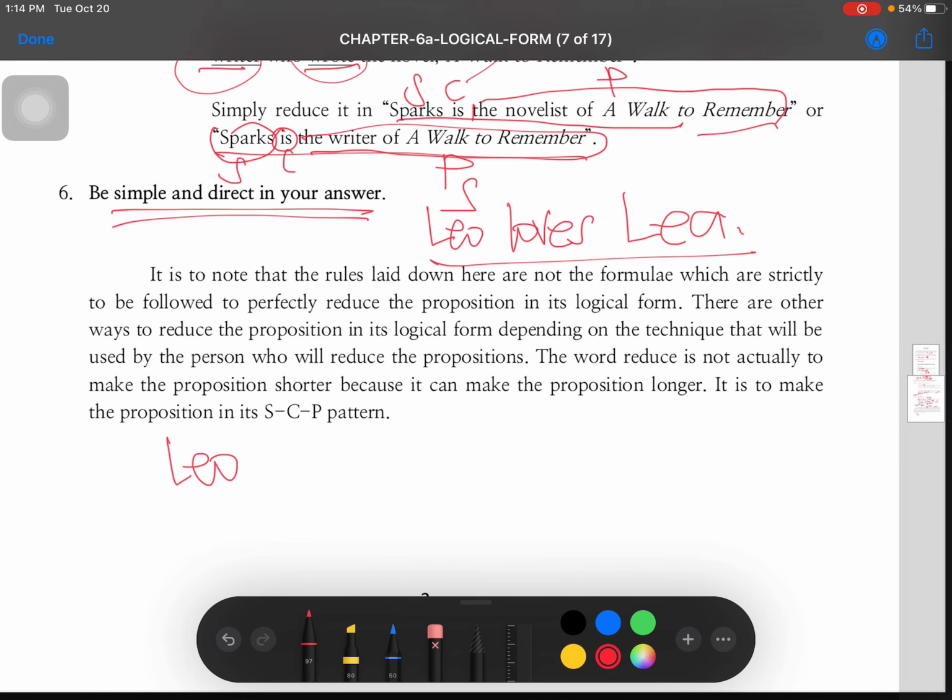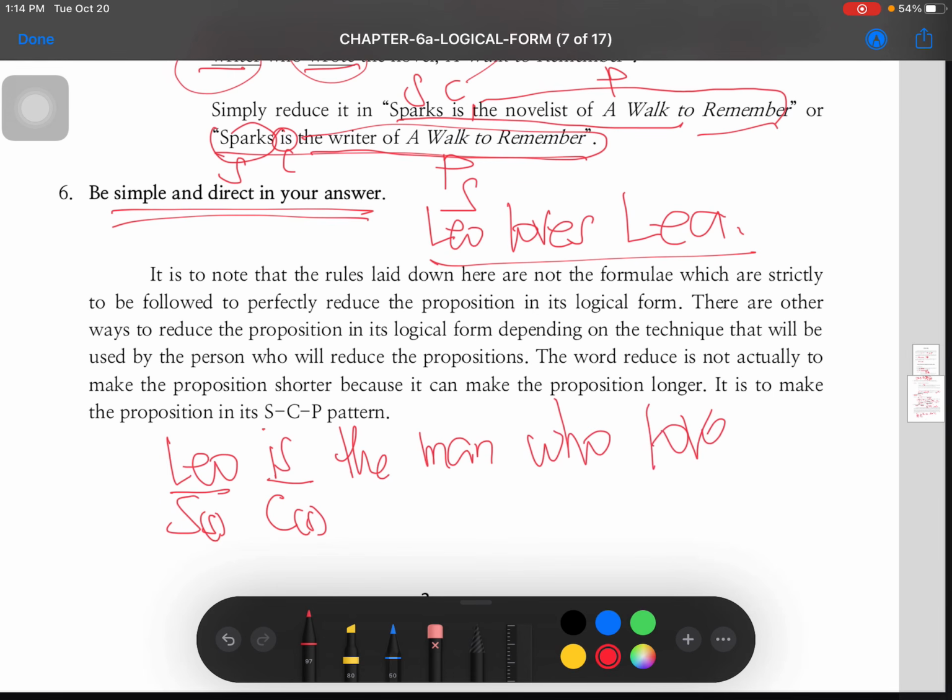Rule number 2, gamitin natin yung copula na dapat ginagamit natin. Anong gagamitin mo dyan? Leo is, Leo are, Leo am. So, siyempre is, because Leo is singular. Dapat ang copula mo, singular din. Singular subject, singular copula. Now, what is the predicate? Loves Leia. Okay, pwede naman na ito. Leo is the man who loves Leia.